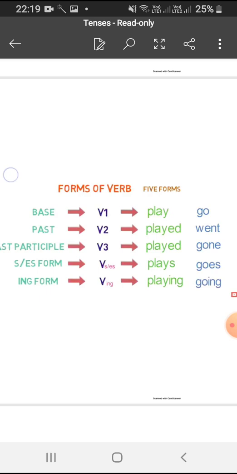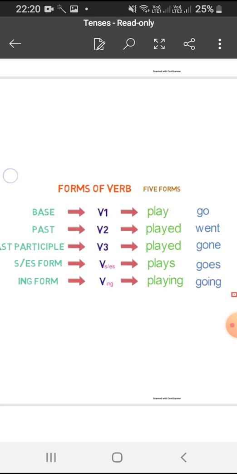If you see the verb play and go is the first form of the verb, right? And if you see the past form, play will become played and go will become went. And the third form of the verb is played. And what is the third form of go? Gone.